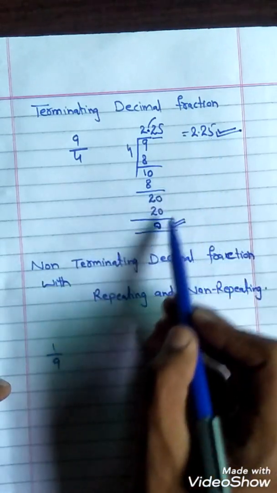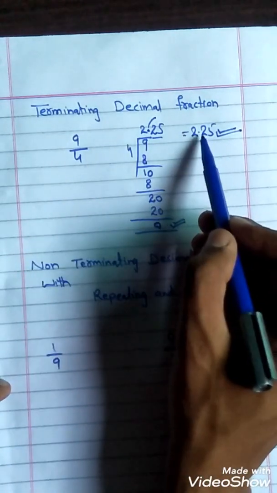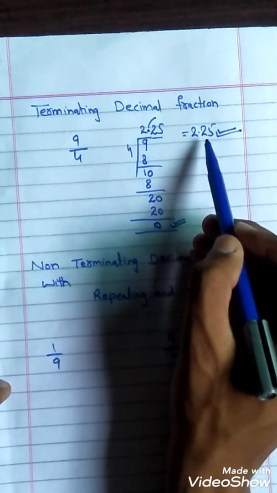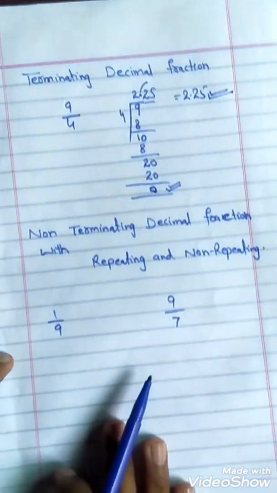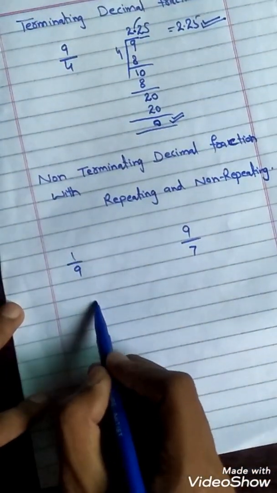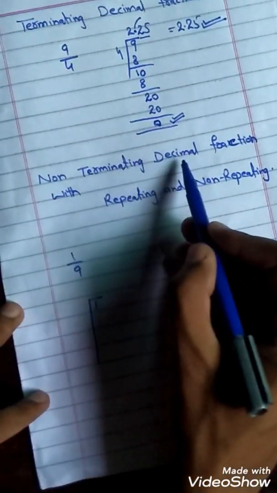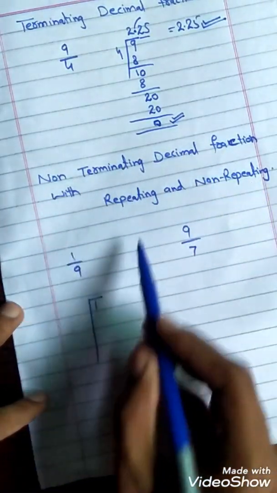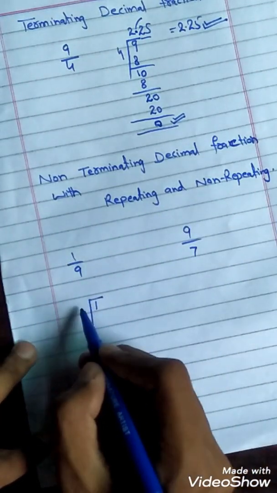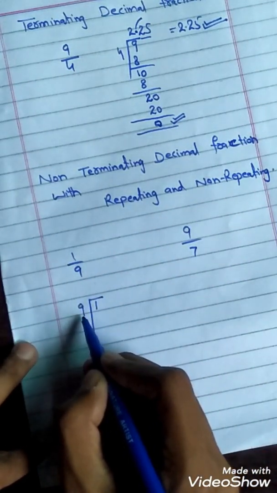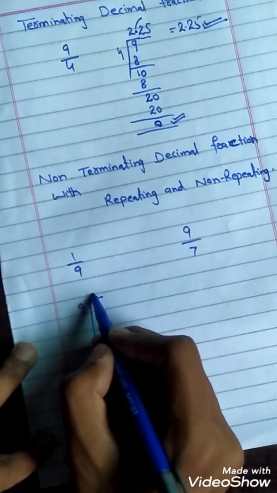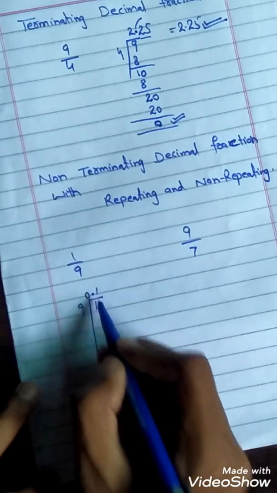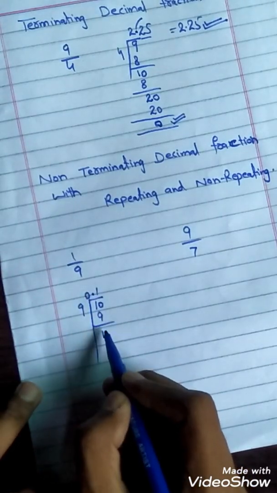Because the division process ends and the answer has finite digits after the decimal point, this is a terminating decimal fraction. Now non-terminating: if we divide 1 over 9, we get a non-terminating decimal fraction with repeating digits. Okay, now 1 is not divisible by 9, so put 0.0. Okay, now take 0, 9 ones are 9, 1 minus.